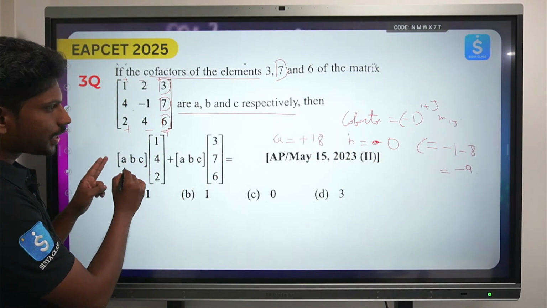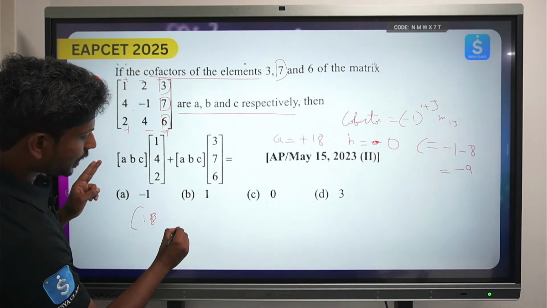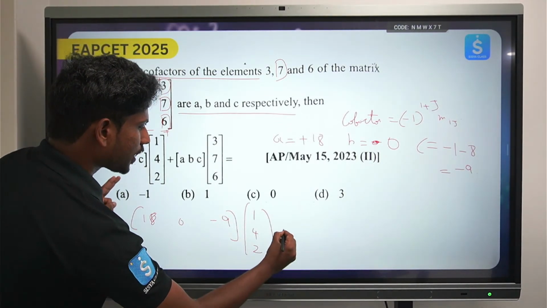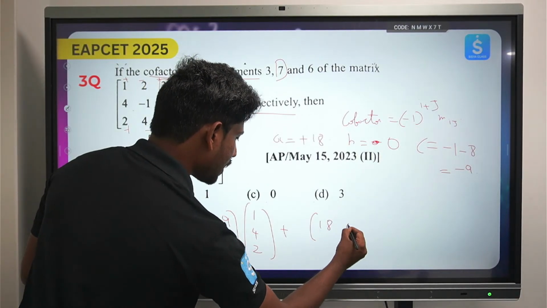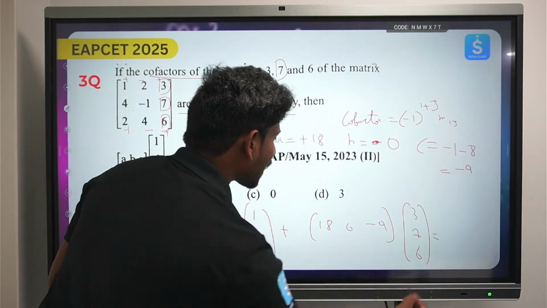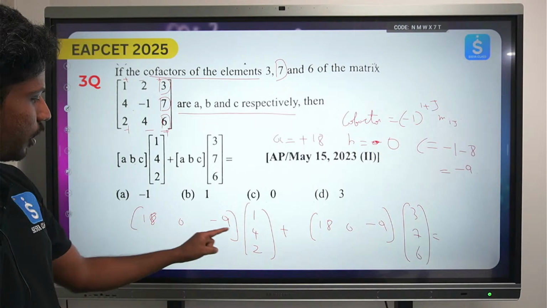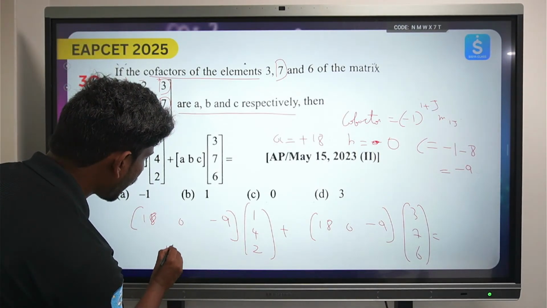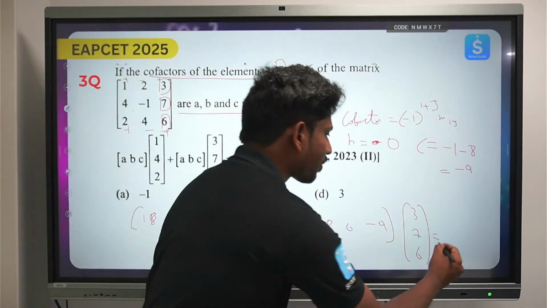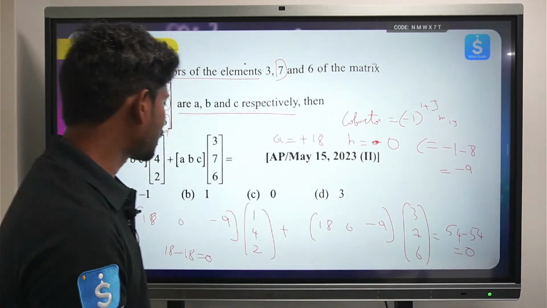So now we'll try to multiply these A, B, C values. That will be 18, 0 and minus 9, multiplied by 1, 4, 2, and again 18, 0, minus 9 with 3, 7, 6. 18 into 1 is 18, plus 0 into 4 is 0, minus 9 into 2 is minus 18. So 18 minus 18, the answer is 0. Then 18 into 3 is 54, minus 9 into 6 is 54, and 54 minus 54 is again 0. It's option C.